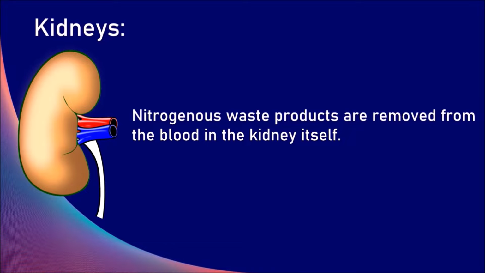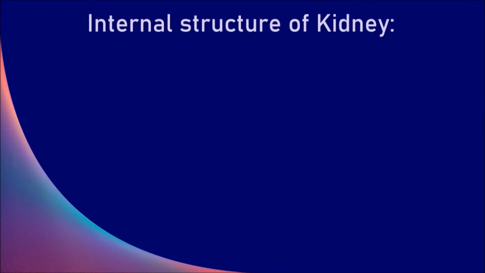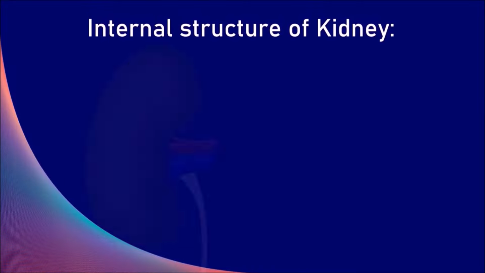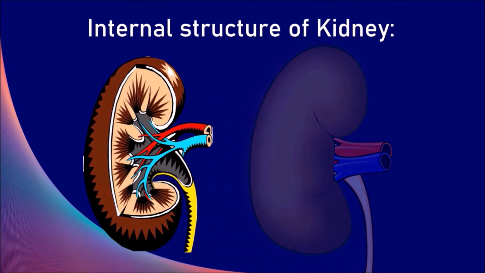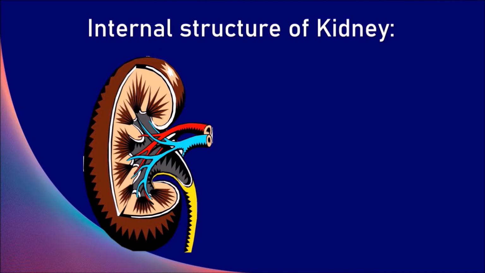Let us learn more about the internal structure of the kidney. Let us observe the longitudinal structure of the kidney. It shows two distinct regions. The dark colored outer zone is called the cortex, whereas the pale inner zone is called the medulla.